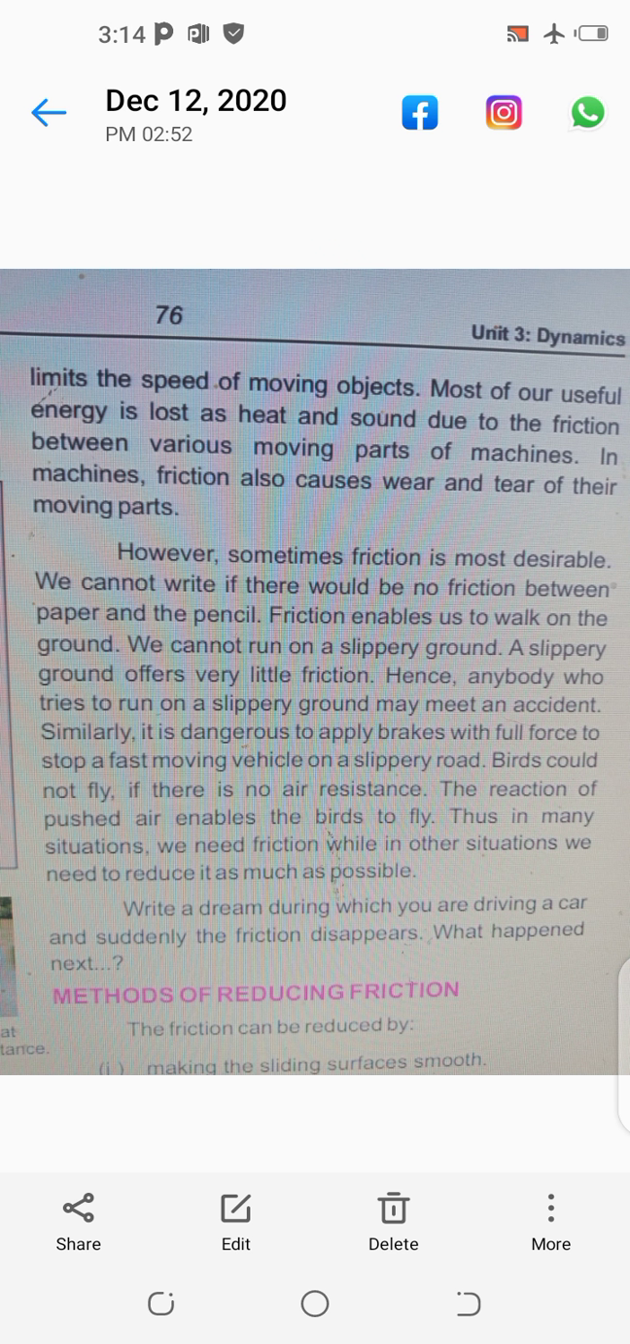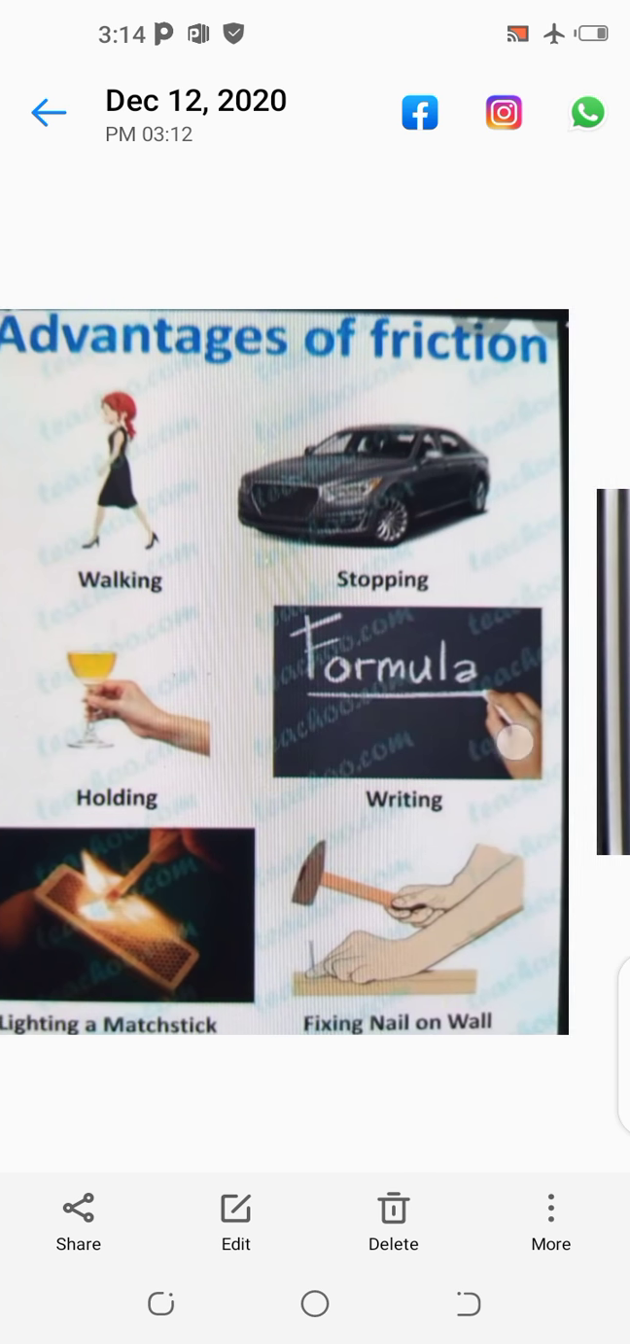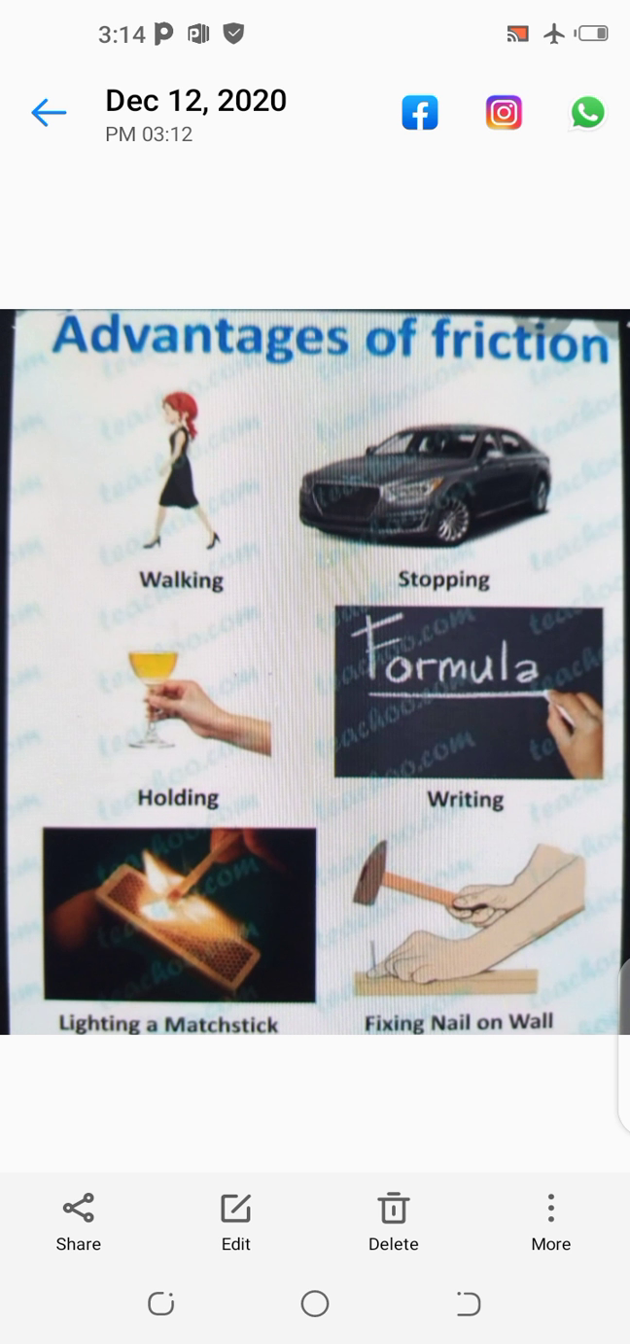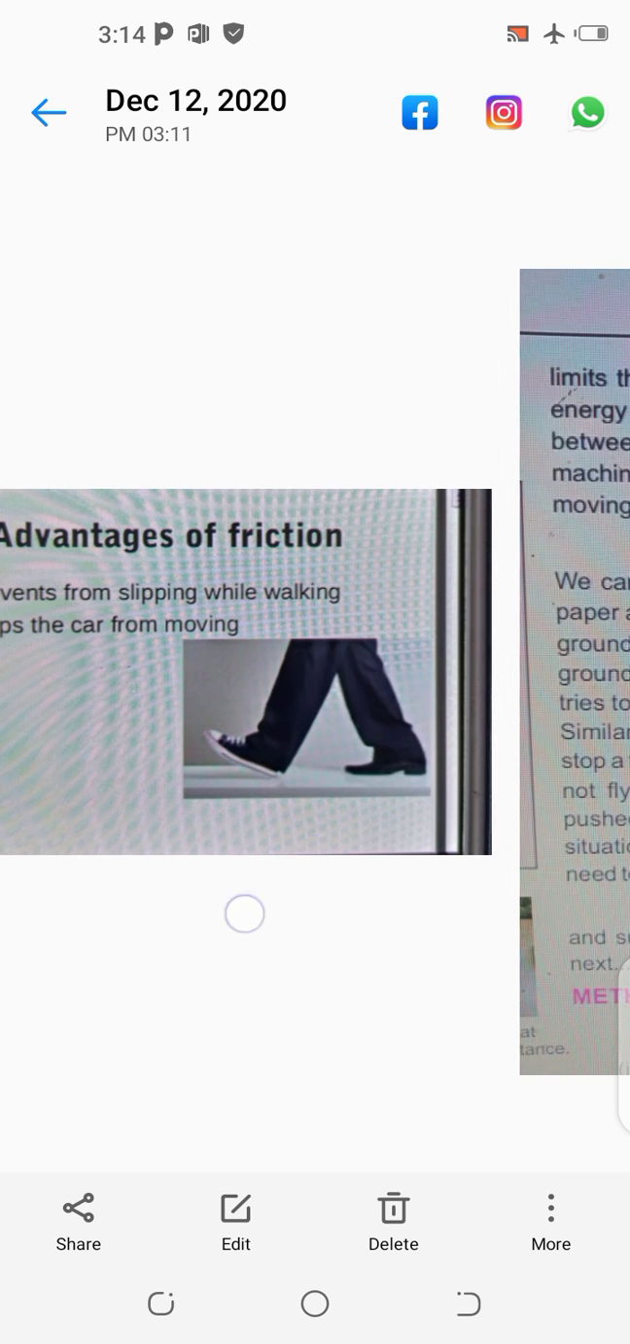Students, for writing we need friction between the pencil and the paper. If there is no friction between pencil and paper, the pencil will slip over the paper and we cannot write. In this diagram you can see that if there is friction between chalk and blackboard, then we can write. If there is no friction, the chalk will simply slip over the surface of the blackboard. In this way we cannot write. It means that we can only write if there is friction between chalk and the blackboard.